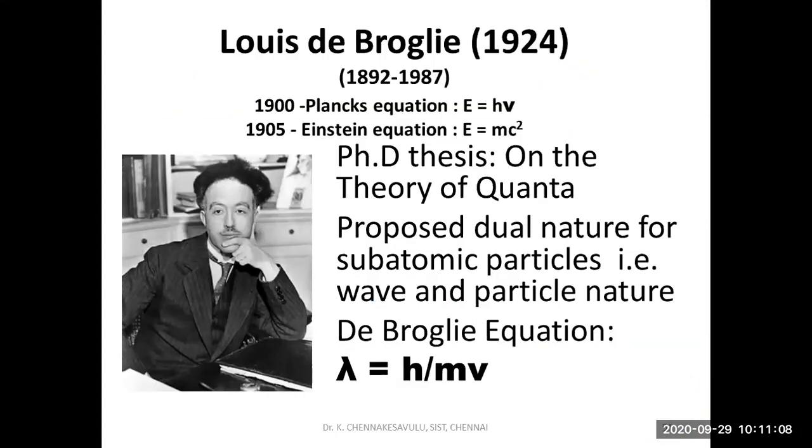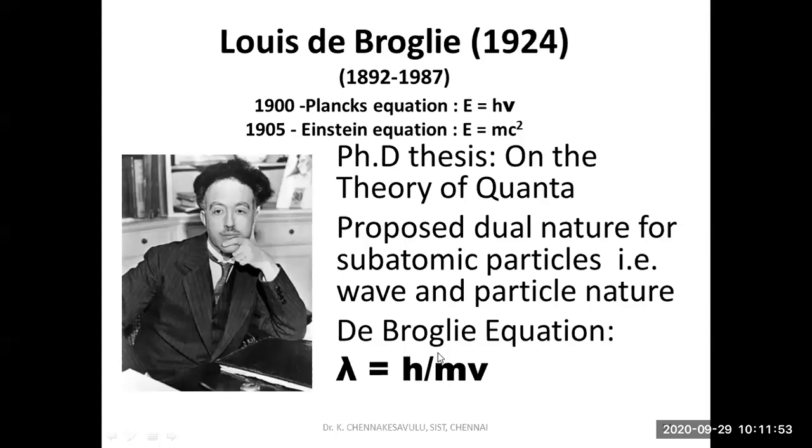So now if we come to one more famous scientist, that is Louis de Broglie. In 1924, based on Planck's equation and Einstein's equation, he compared both and proposed his own equation, that is lambda is equal to h by mv. That means de Broglie is telling that the particle will have wave nature as well as particle nature. That's what this m and lambda say. Lambda tells the wave and m tells the mass of the particle.